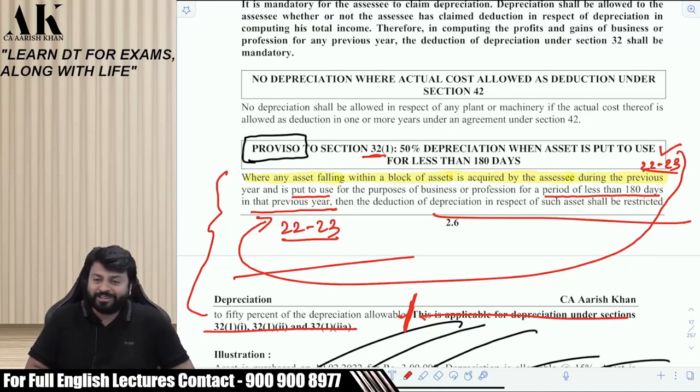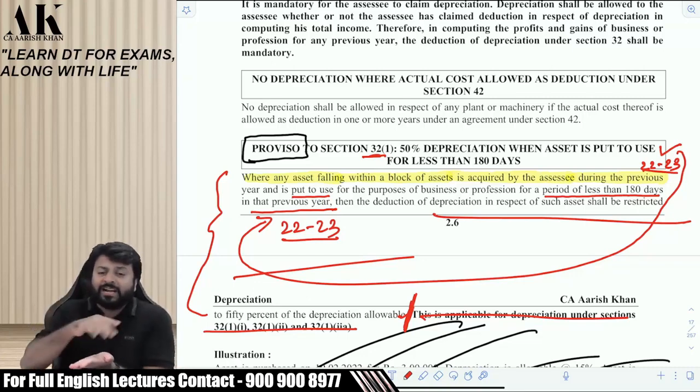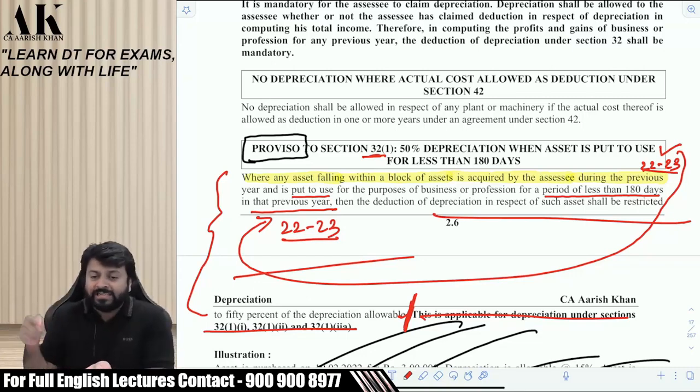I don't know whether you got this point or not. Don't worry. I'll speak in 2-3 ways. Read the section. What does this proviso say, that when will the 50% happen? If you acquire in a year and in that same year you put to use for less than 180 days, then it becomes half.